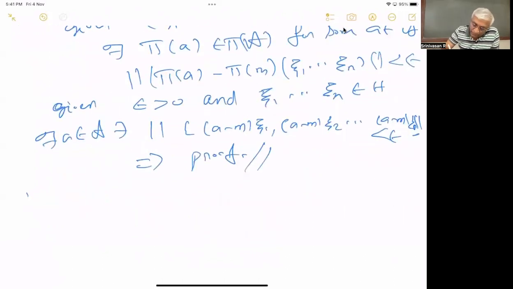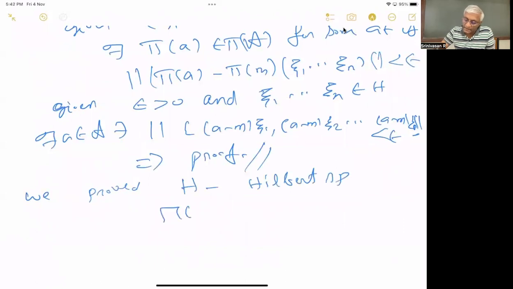So we have proved that H is any Hilbert space, and gamma H is the symmetric Fock space.